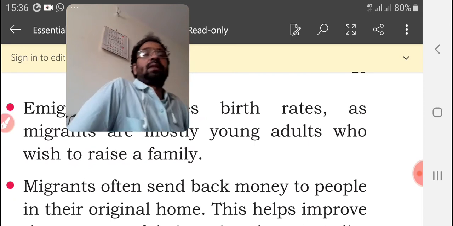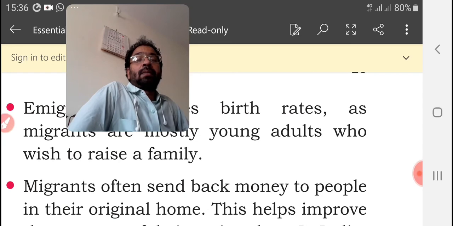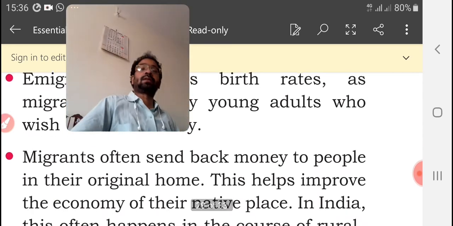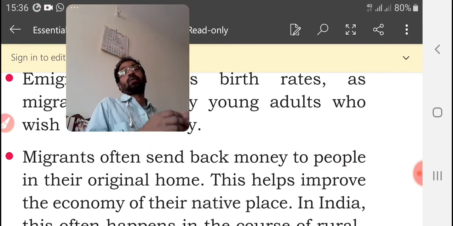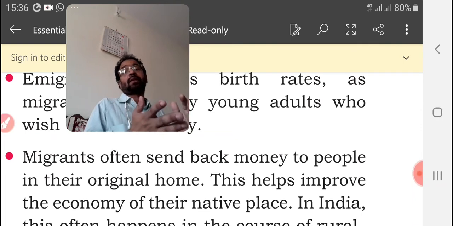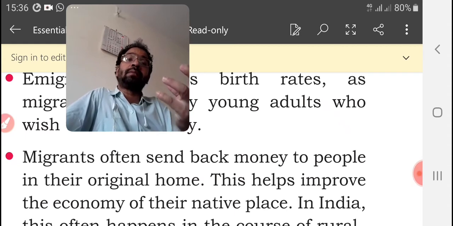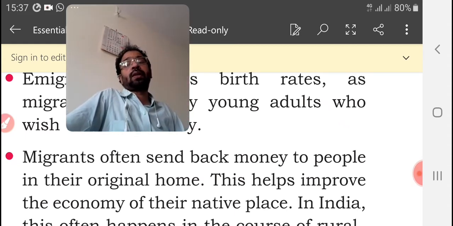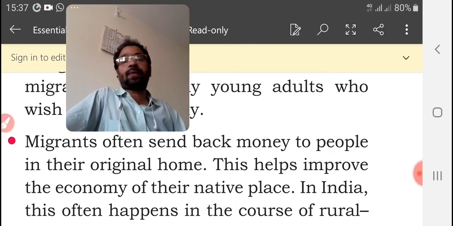Now let us see the next reason. Migrants often send back money to people in their regional home. That is the main thing. The Indian people, we can see, those who are living outside of the country or inside of the country, are earning money and sending it to their family members who are living at home. Isn't it? They are going outside for work, to support their family.